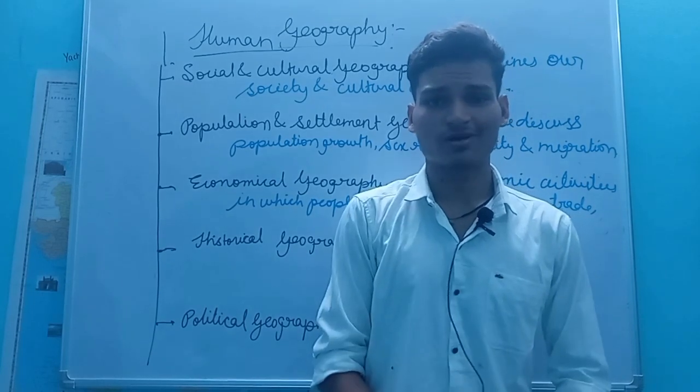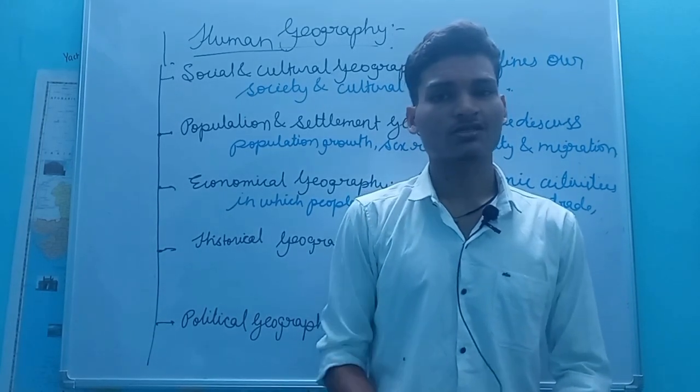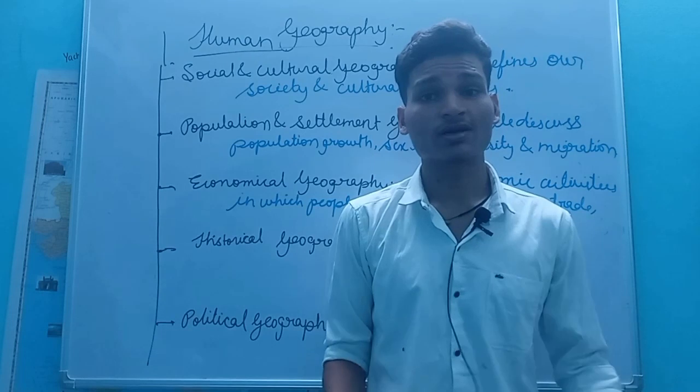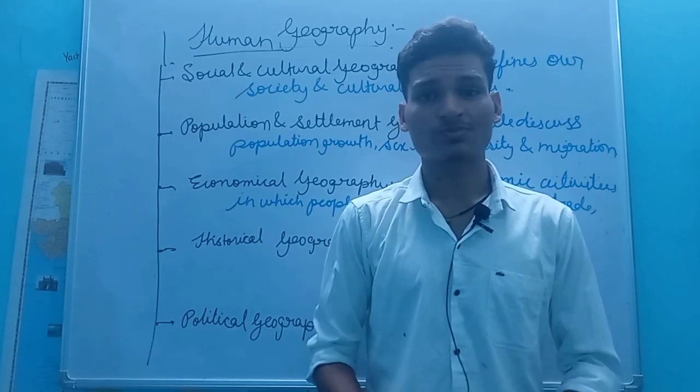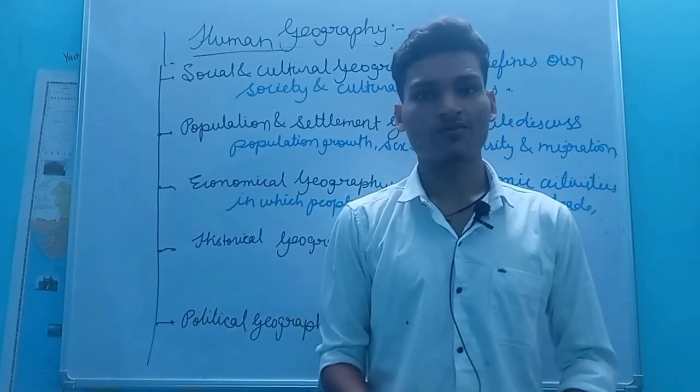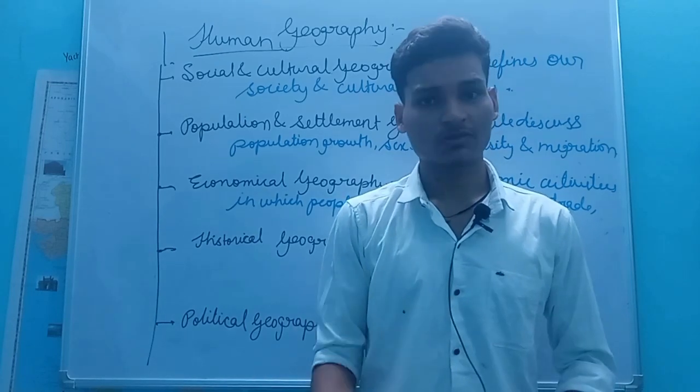Okay, now coming towards historical geography. What is historical geography? In this geography we discuss the historical activities or processes due to which the space got organized, or the space was formed.